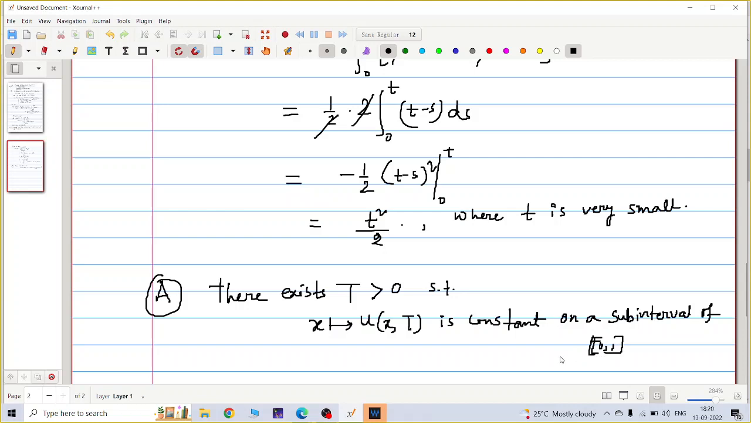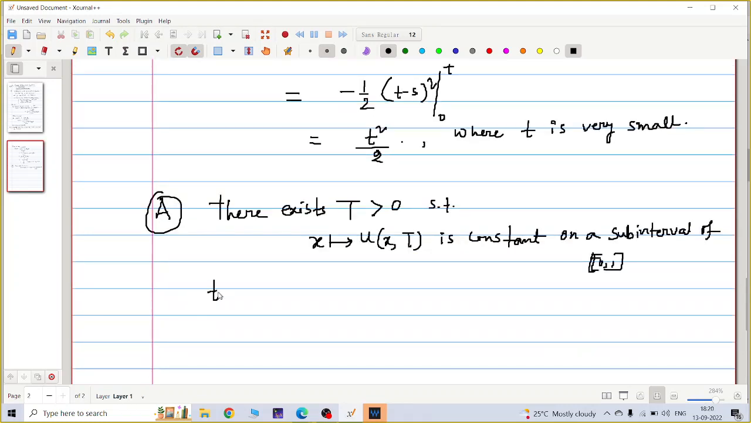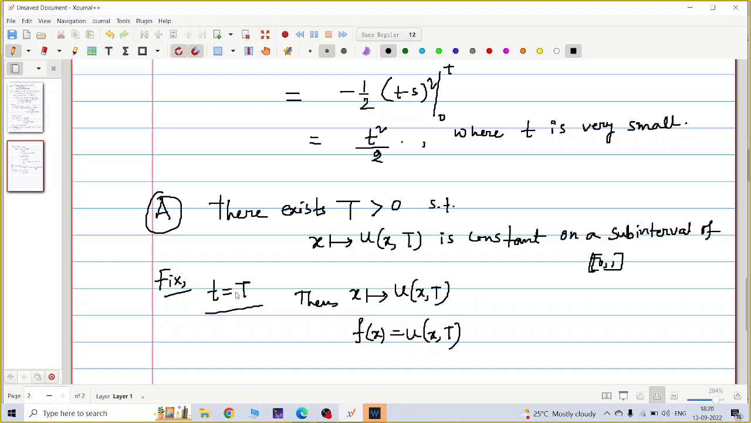Close interval. So this means you fix small t at capital T, then you get the function x goes to u(x,t). That is f(x). That means some f is there such that f(x) is equal to u(x,t). That means you fix small t at capital T, where capital T is positive. So in that case, u(x,t) is equal to t square by 2, right?